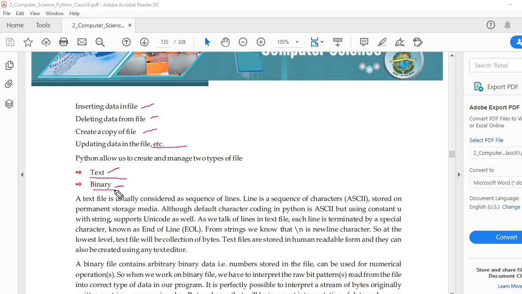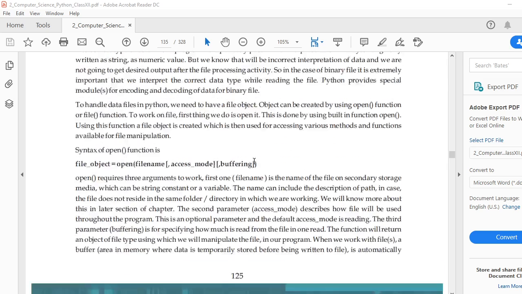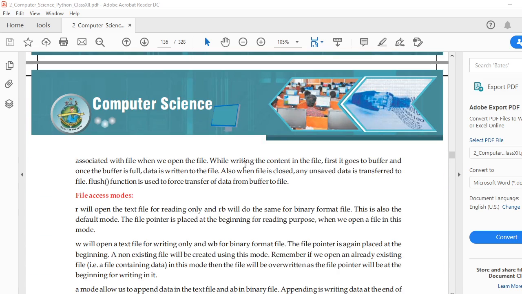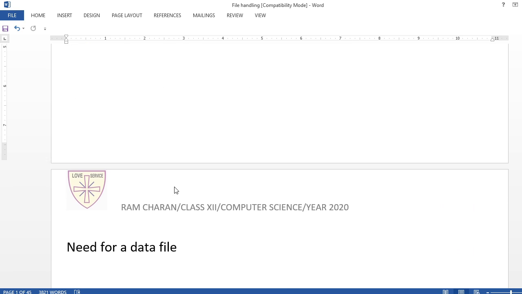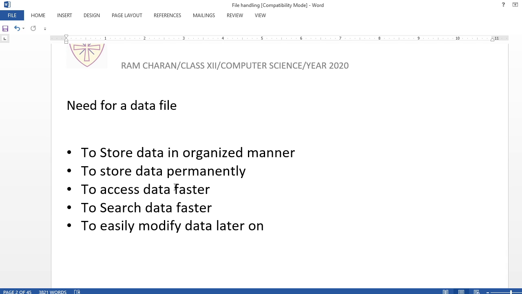Okay, so what is a text file and a binary file? Here you see this NCERT book, you take it and you refer to it. Everything is given in that. I had prepared notes for you. Let me show you those notes, and I'll give you the PDF also. These notes I had already shown in the first session.